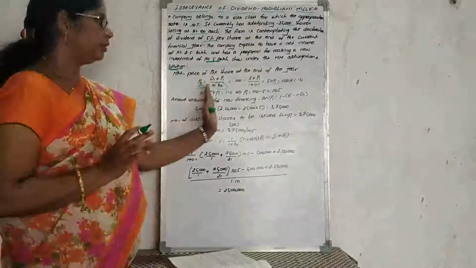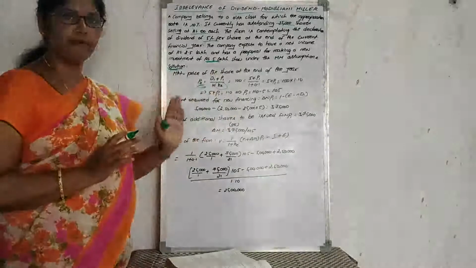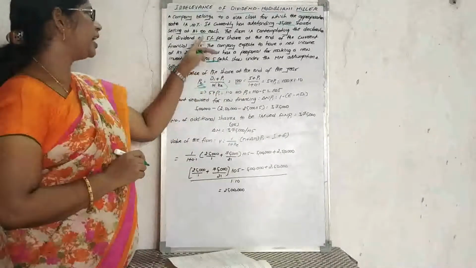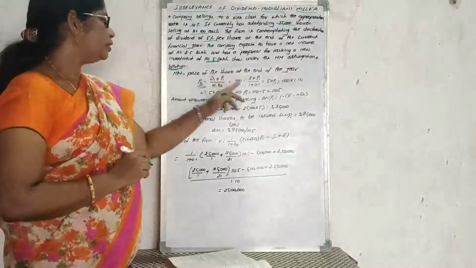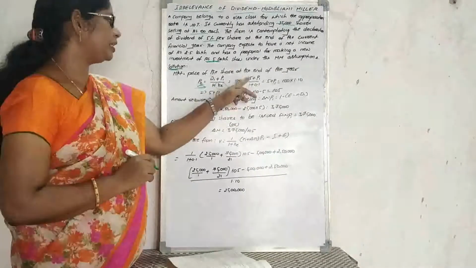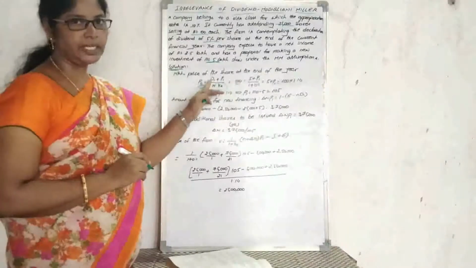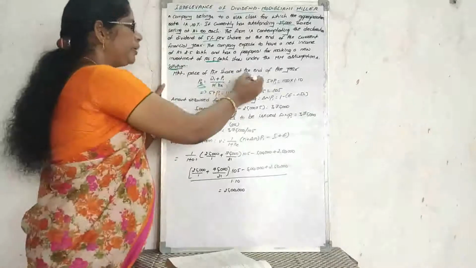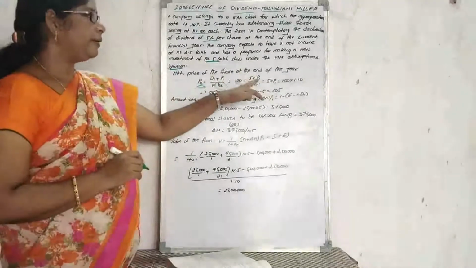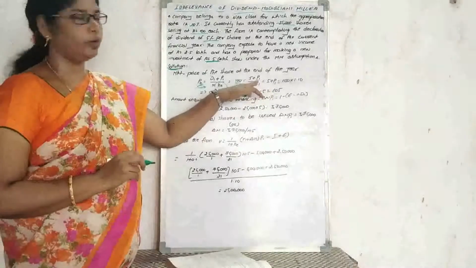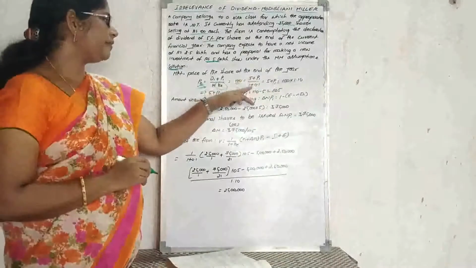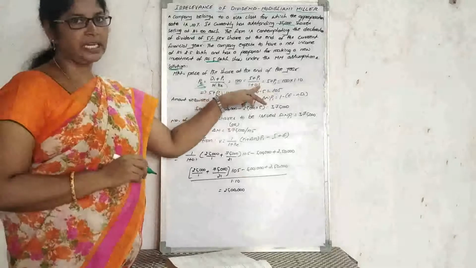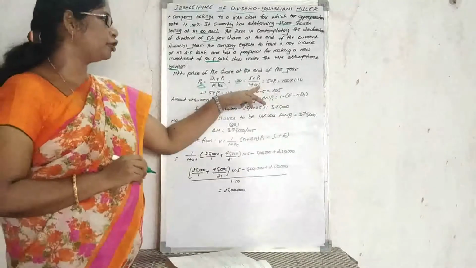Now we implement the values in the formula. P0, the market price of the share, is 100 rupees, the beginning value. That equals the dividend they are going to declare, 5 rupees per share, plus P1, the ending value, which we don't know and need to determine, divided by 1 plus KE. 1 plus KE is 10%, which converted to a decimal is 0.1.